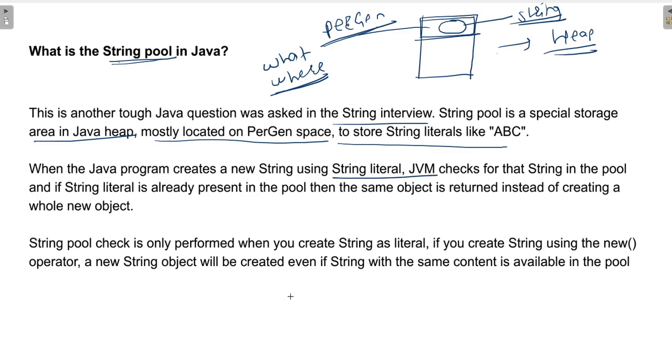Whenever you create a string, you can create it in two ways: one is a literal and one is an object. S1 is equal to "ABC".